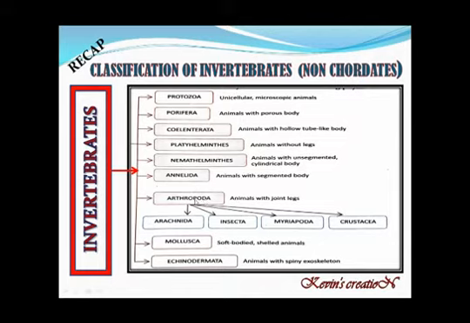And then we studied about Arthropoda. All the animals having jointed legs are called Arthropoda. This is further subdivided into Arachnida, Insecta, Myriapoda, and Crustacea. So there were 4 subgroups. Then we studied about Mollusca, the snails, soft-bodied shelled animals. And then Echinodermata, animals with spiny exoskeleton, just like your starfish and all. So this we did in the previous classes.